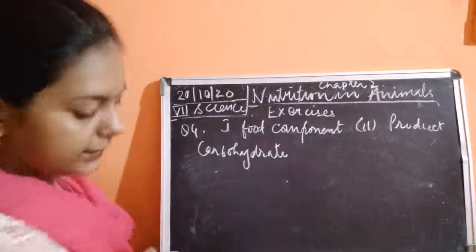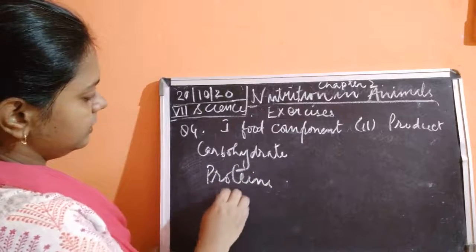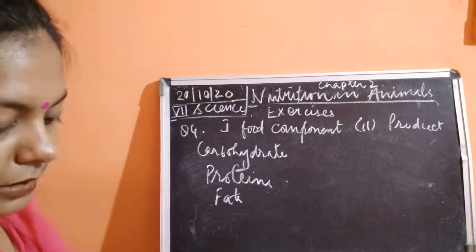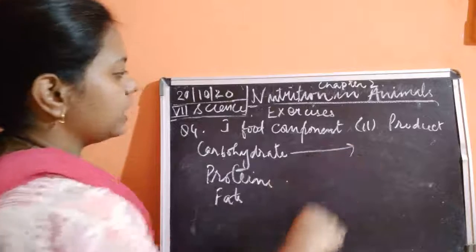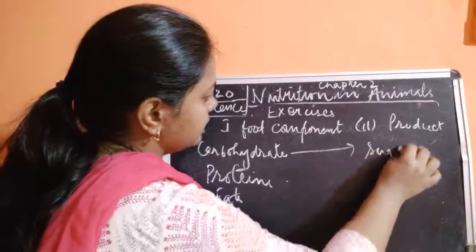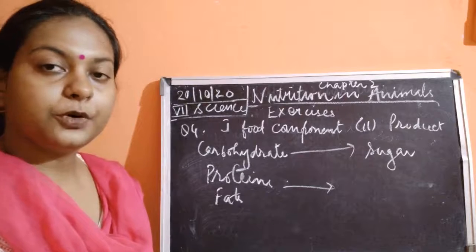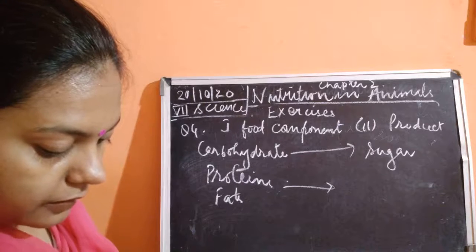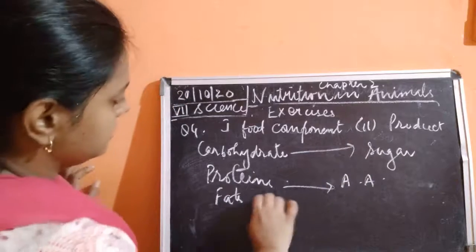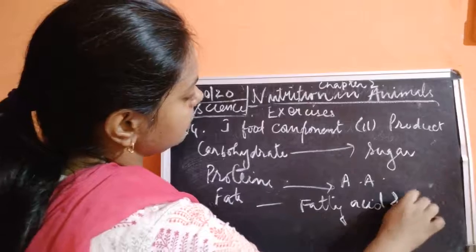The first is carbohydrate, then second is proteins, and the third one is fats. Now I think you can easily recognize that carbohydrate is broken down and it forms the sugar. Here it is given sugar, you can write down the starch. Then the protein is getting digested in the form of amino acids. Then fat gets digested as fatty acids and glycerol.